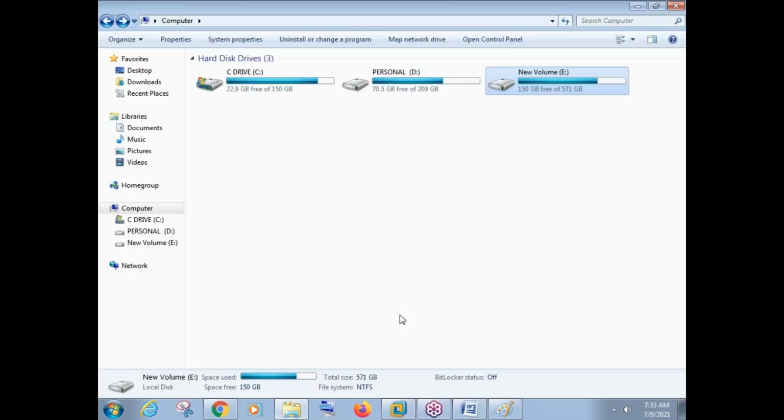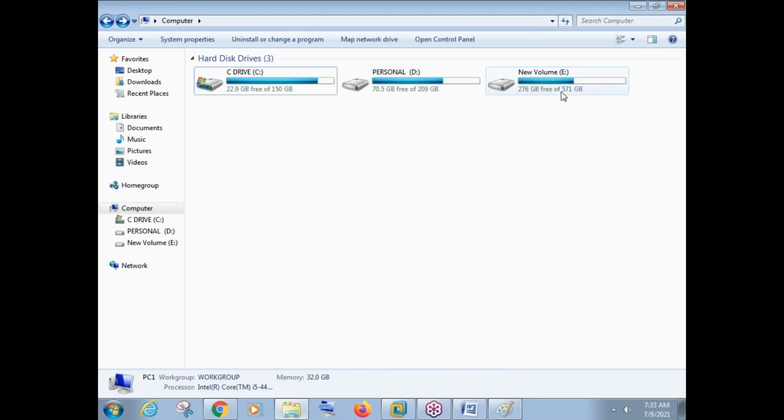Fine. Let us go to the physical machine now and let us see how much free space is there. See, now it is showing 276 GB free space. That means my 6 virtual machines have occupied nearly 126 GB. That is some space, right? 126 GB was occupied by them.